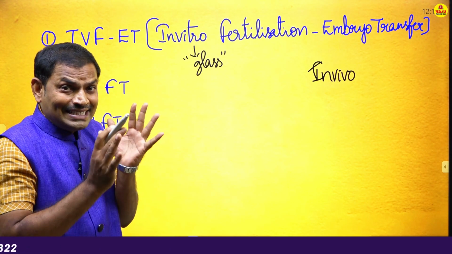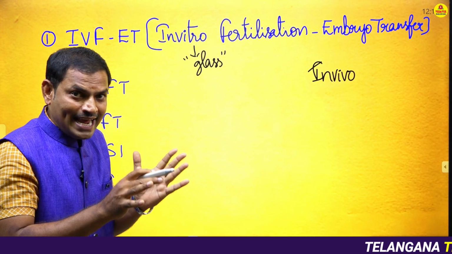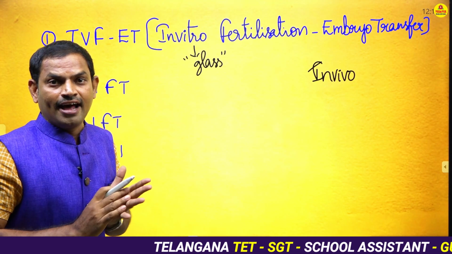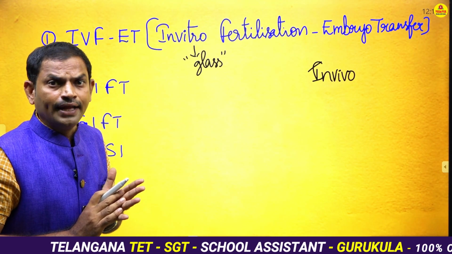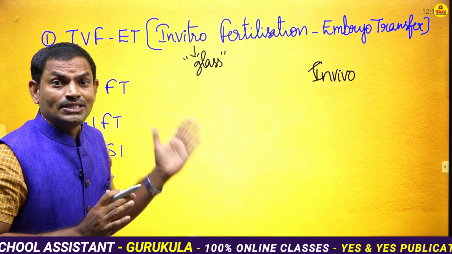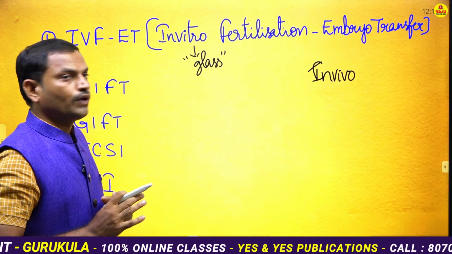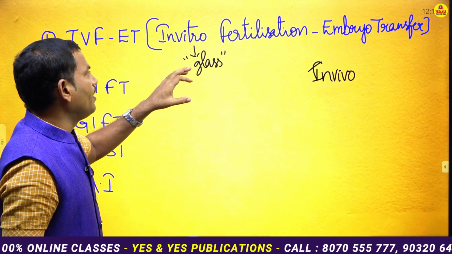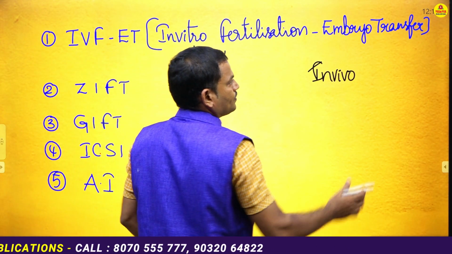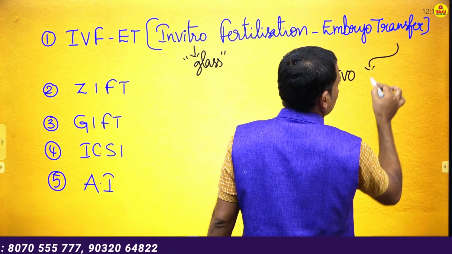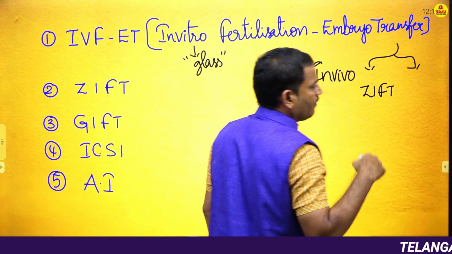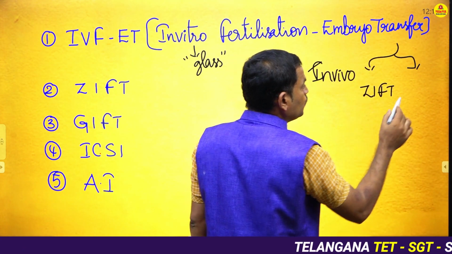Depending on the stage of embryo and the site of transfer, this embryo transfer can be divided into two types. One is GIFT, another one is IUT.